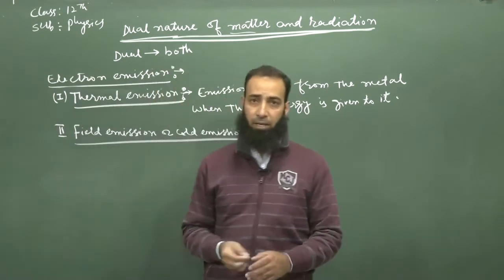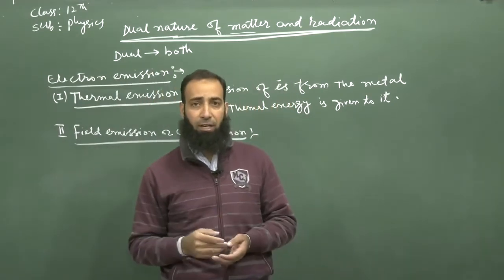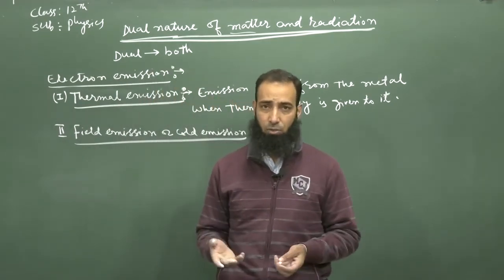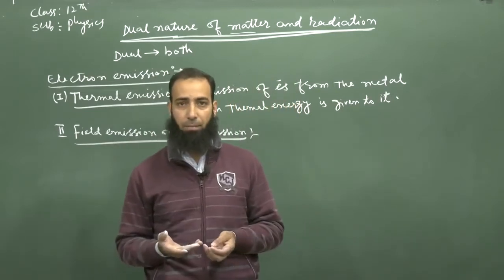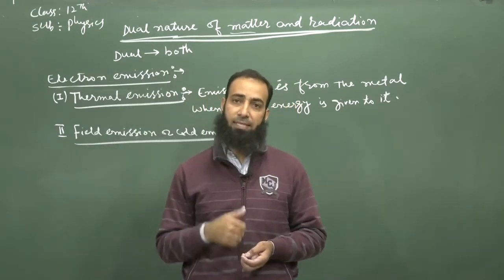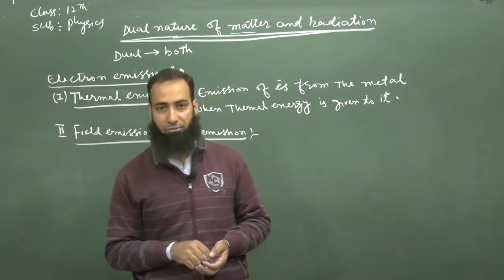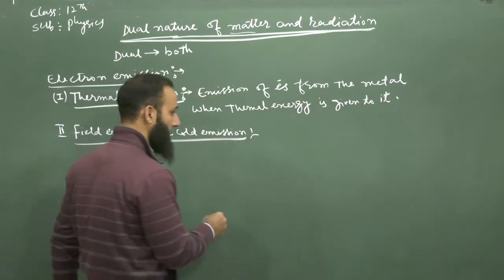What is field emission? When a strong electric field is applied to the metallic surface so that electrons are coming out from it, such an emission of electrons is known as the field emission, due to the field.